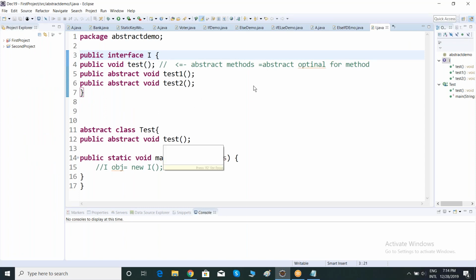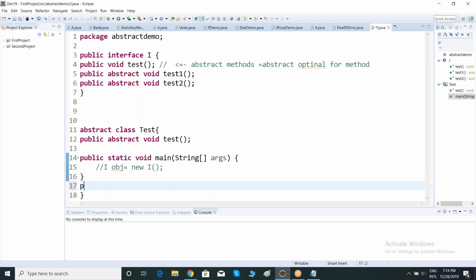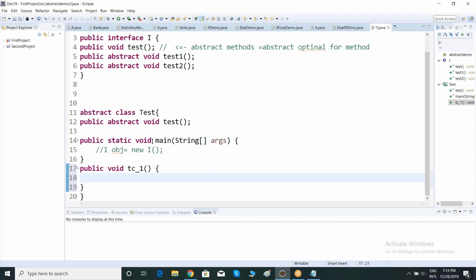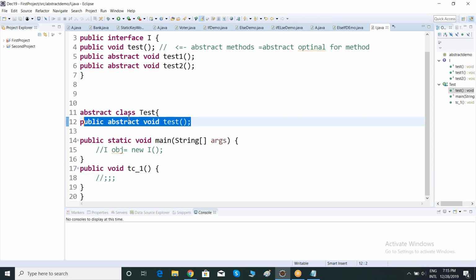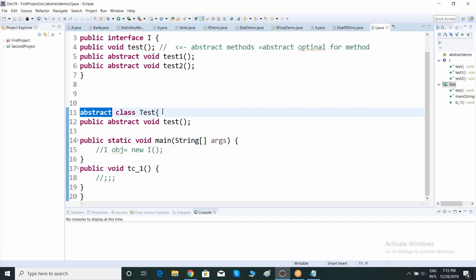Let's say this is one of my methods: public void method name, test case 1, parenthesis. This is the method body. Anyway, I can maintain a method with a body in an abstract class, and I can also maintain an abstract method. So whenever my class has abstract methods, the class should automatically be an abstract class. Otherwise, the program will throw you an error.